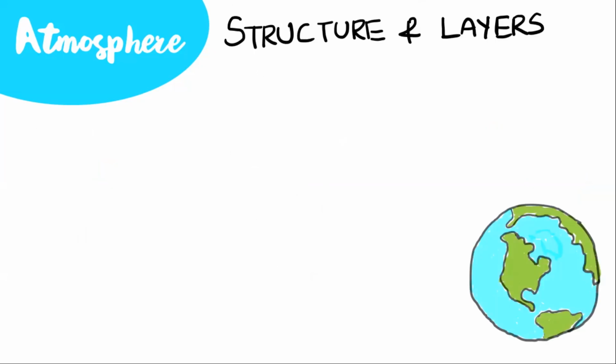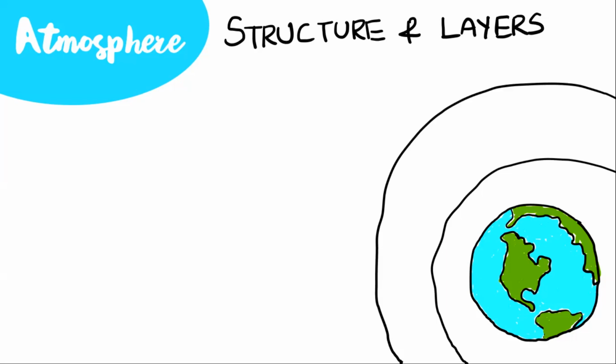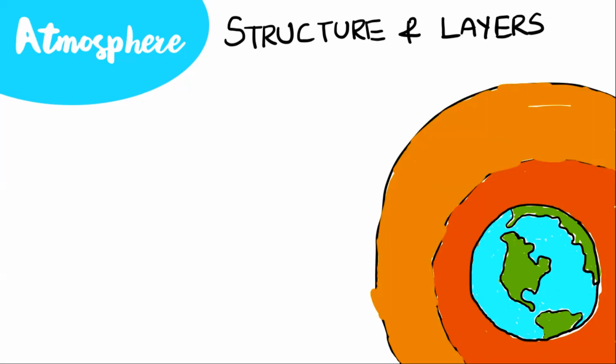Structure of the atmosphere. As the earth is made up of different layers, the atmosphere is also made up of different layers, each having a different composition. Studying the layers of the atmosphere is not so easy. That is why scientists experiment through balloons and satellites.